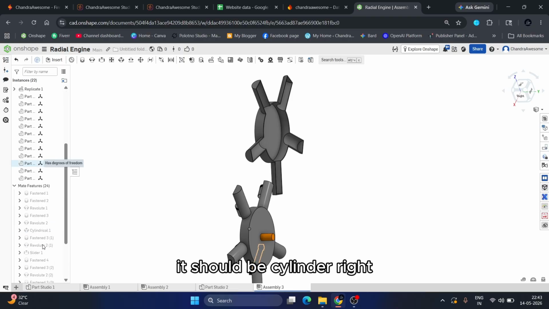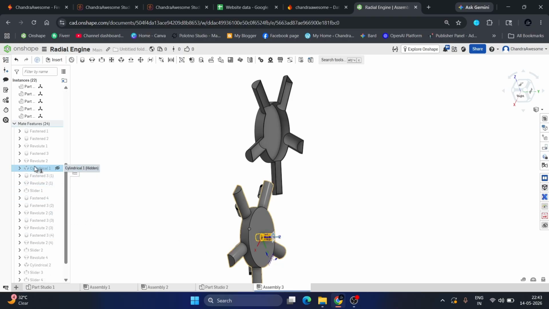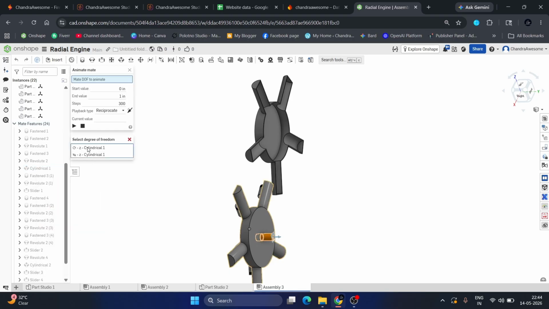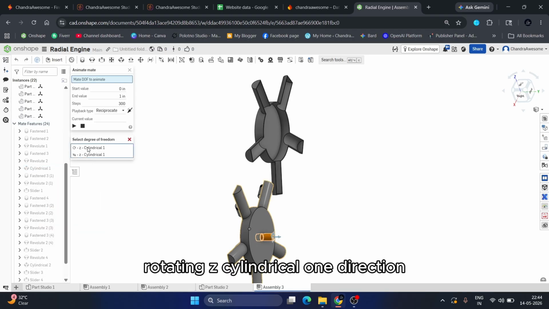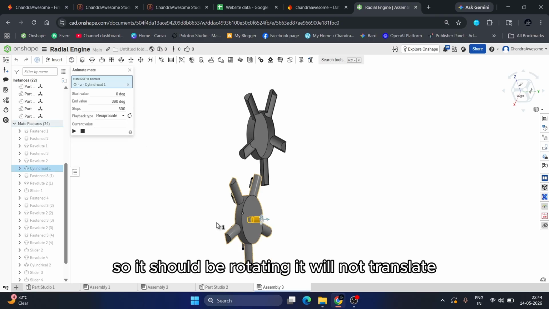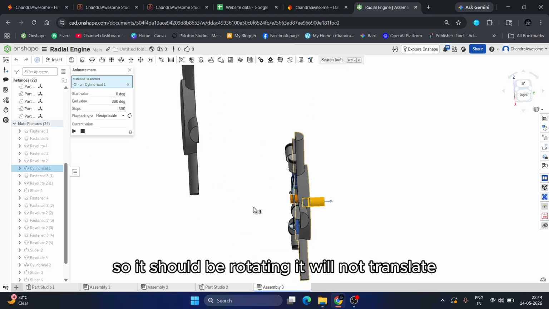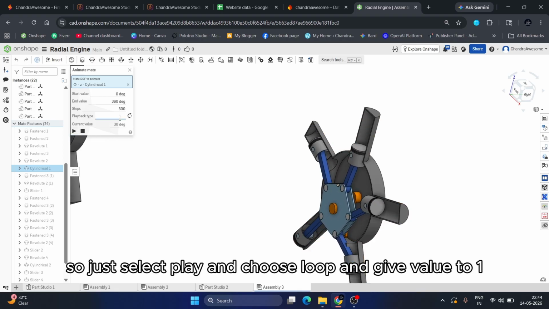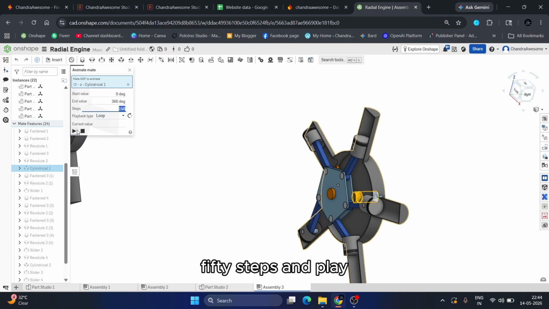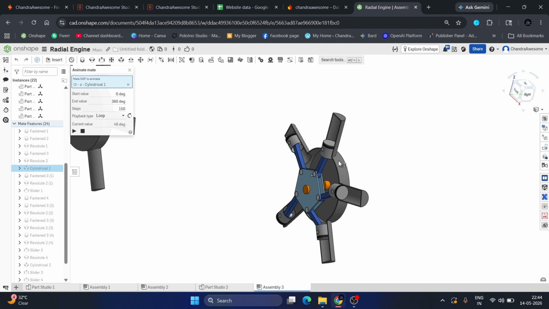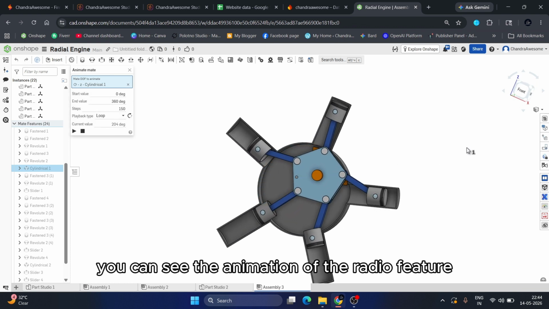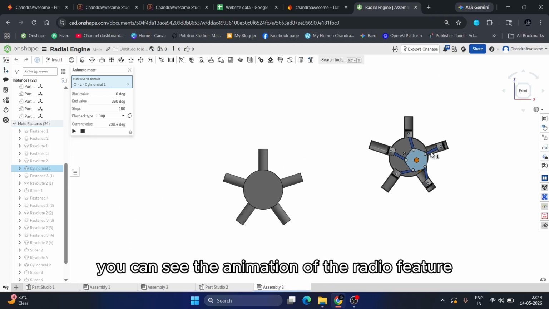Oh, sorry, it should be cylinder, right? Right click the cylinder mate, click on animate and choose rotating Z, cylindrical, one direction. So it should be rotating, it will not translate. Then select play, choose loop, give the value 150 steps and play. And there you go, you can see the animation of the radial engine.